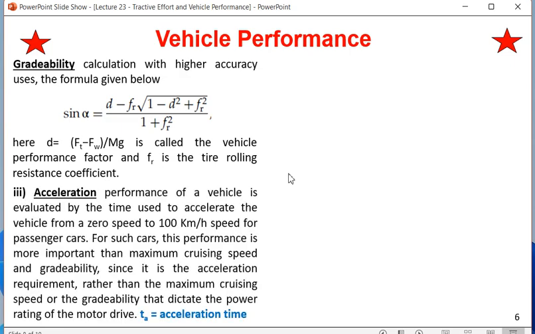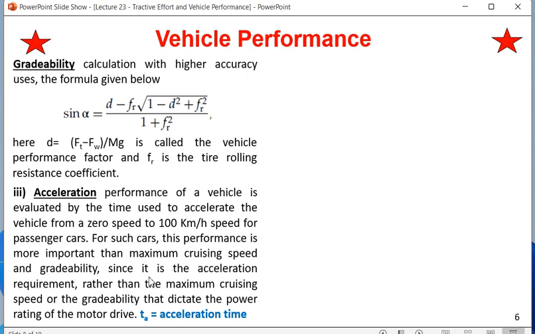Third parameter is acceleration. So performance of the vehicle is evaluated by the time used to accelerate a vehicle from 0 speed up to 100 km per hour speed for a passenger car. So this is the definition of TA, or acceleration time: the time taken by the vehicle to accelerate its speed from 0 to 100 km per hour. For such cars the performance is more important than maximum cruising speed and gradability.